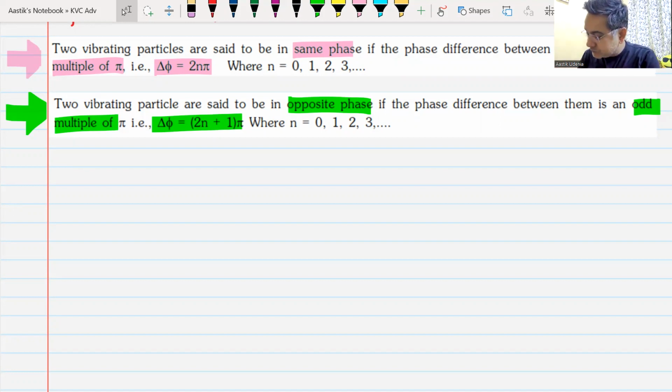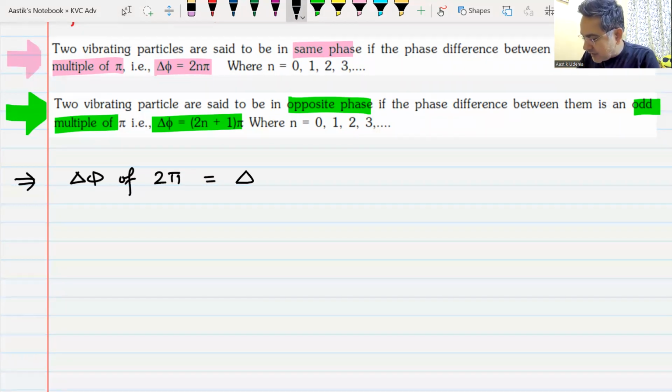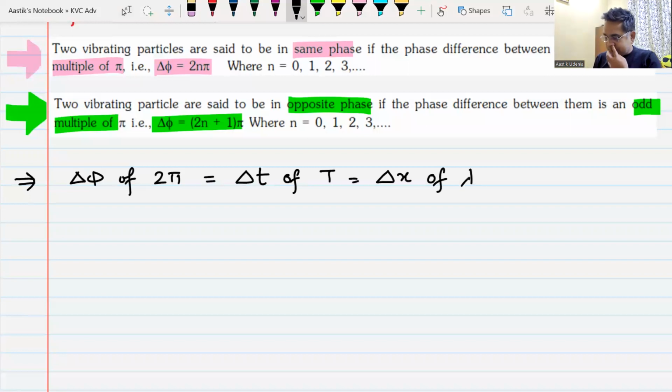Remember, an important point: a phase difference of 2 pi is equal to a time difference of capital T, and this is equal to a path difference of lambda for a wave. What do you mean by all these things that I have written?